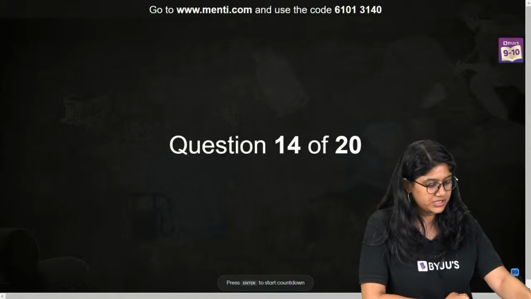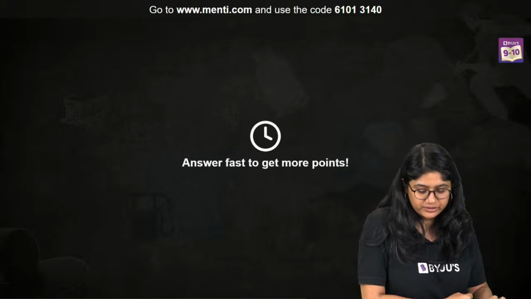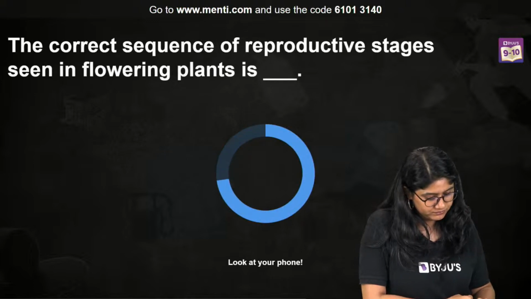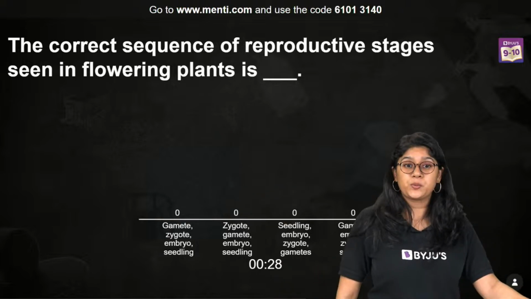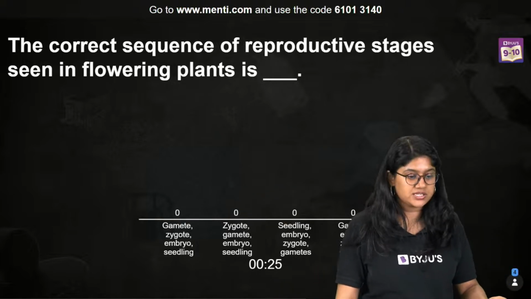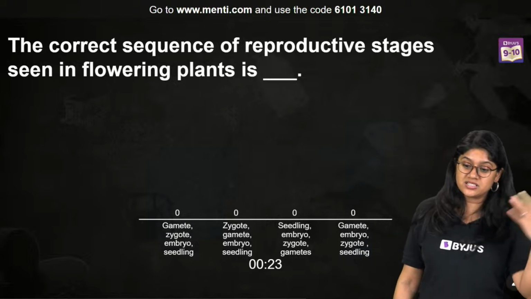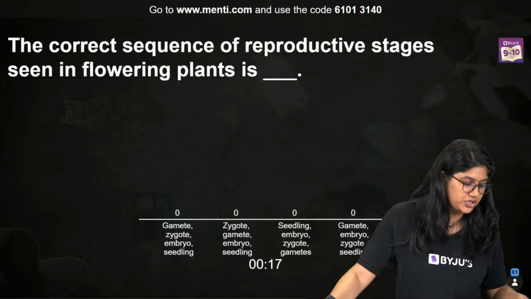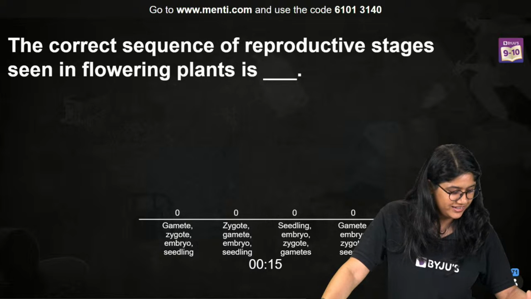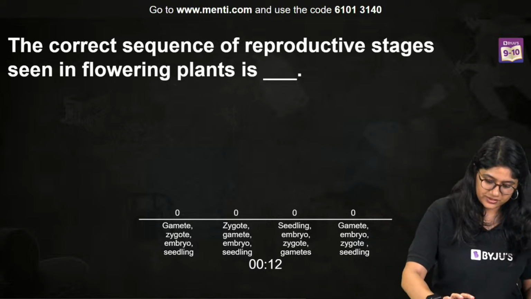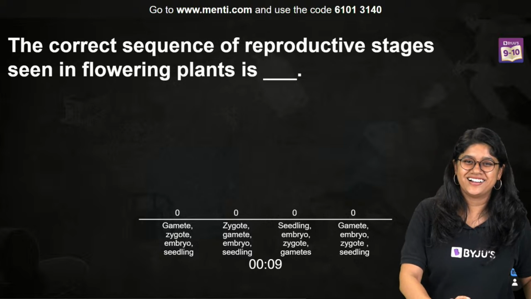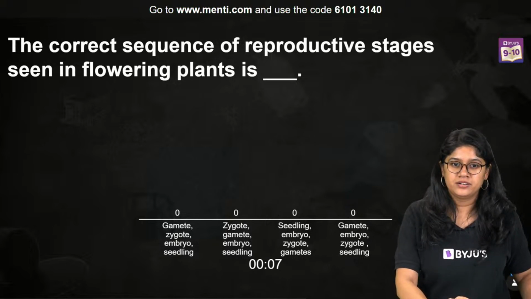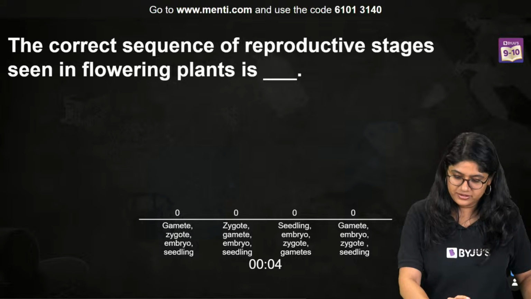Here we have question number 14, everyone, and let's see this question. The correct sequence of the reproductive stages seen in flowering plants is: what is the correct sequence of the reproductive stages that we see in flowering plants? You have four options. Easy peasy, right? Quickly, everyone. And time's up.